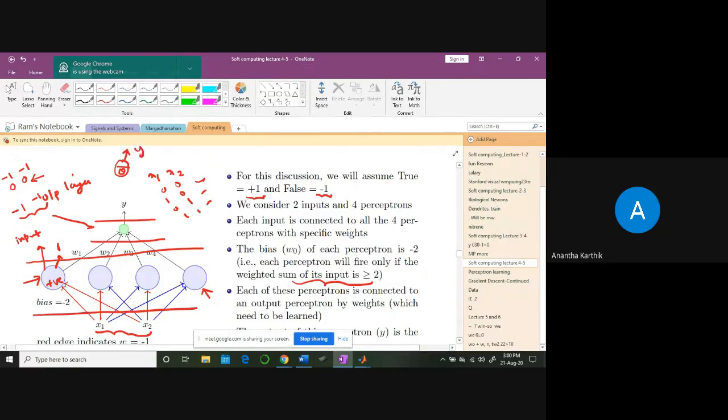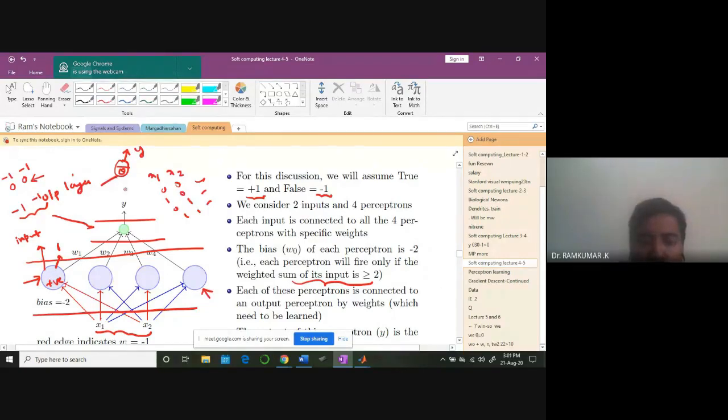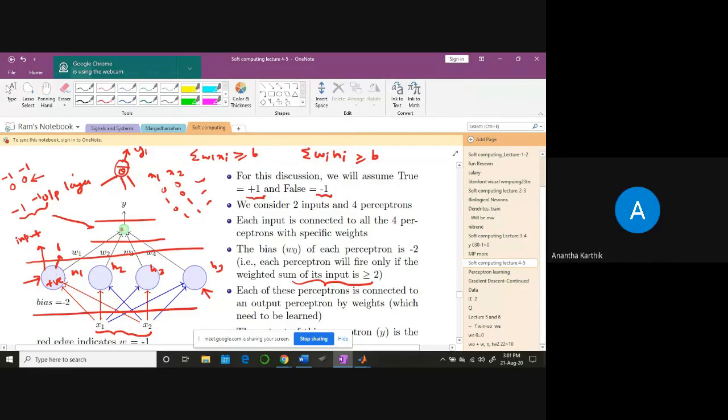If the sum of Wi Xi is greater than or equal to the bias, then the output will fire. So naturally, these inputs H1, H2, H3, H4 are the outputs from the previous layer. If the sum of Wi Hi is greater than or equal to this bias, the output will fire.